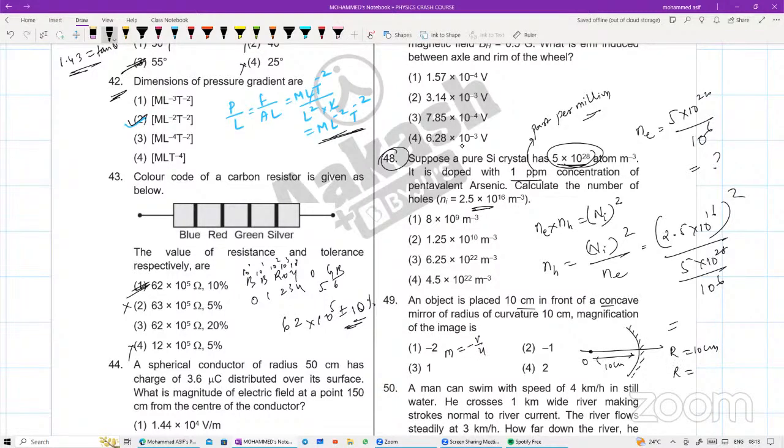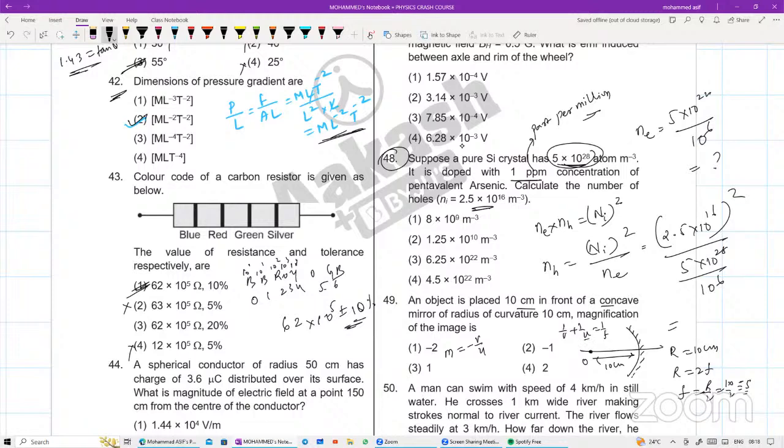So radius of curvature is 2 times of focal length. So focal length will be equal to R by 2. That is nothing but 10 by 2, that will be equal to 5. Concave mirror है तो focal length will be minus 5. Use the mirror formula. 1 by v plus 1 by u is equal to 1 by f.